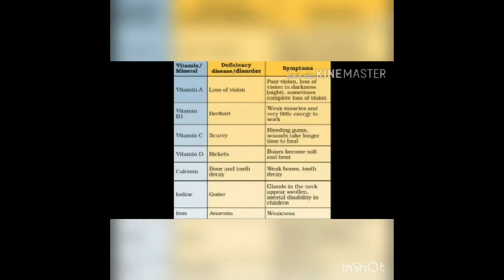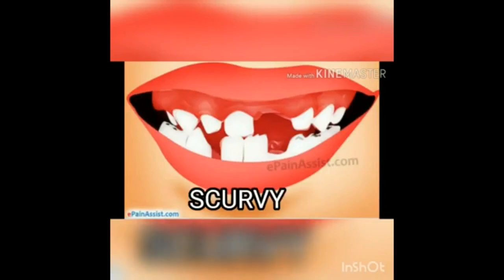Do you understand? Then see the picture. Okay students, this picture shows scurvy. Scurvy is the disease caused by deficiency of vitamin C. I already told you in the table, no? What are the main symptoms? The main symptoms of scurvy are swelling and bleeding of gums and wounds not healing properly.